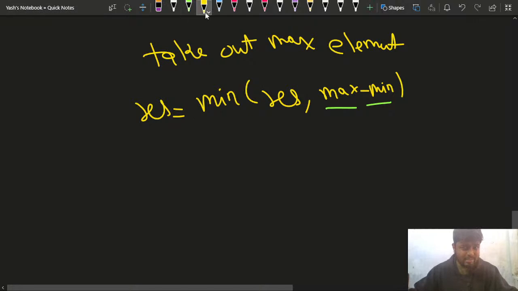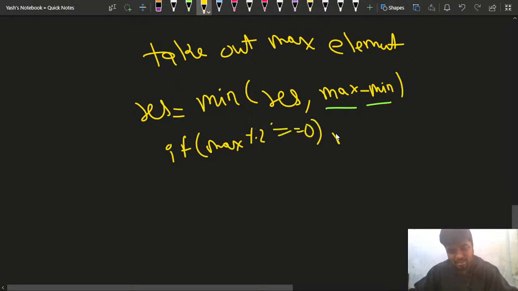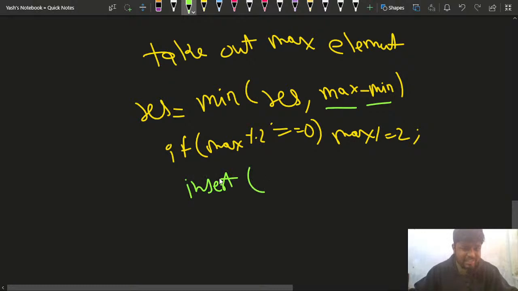Now the next step: what if the maximum element is even? If the maximum element mod 2 is equal to 0, then I do maximum divide equal to 2, so I'm dividing the maximum element, right? And then I'm inserting it into the array again, and I'm also updating my minimum. So insert in array, I'm inserting in my array.